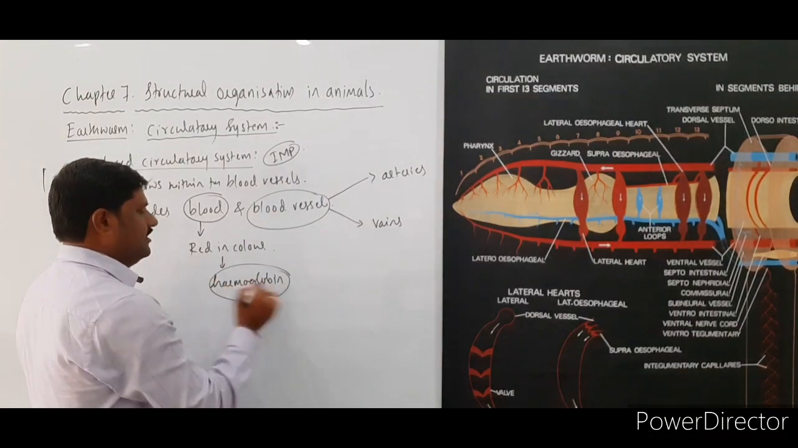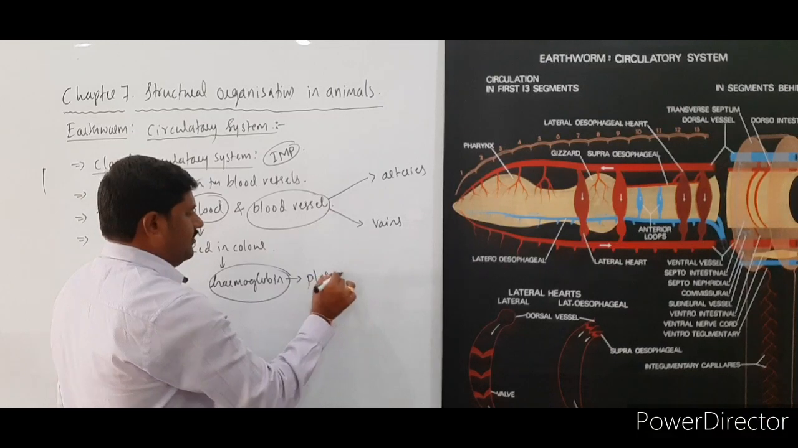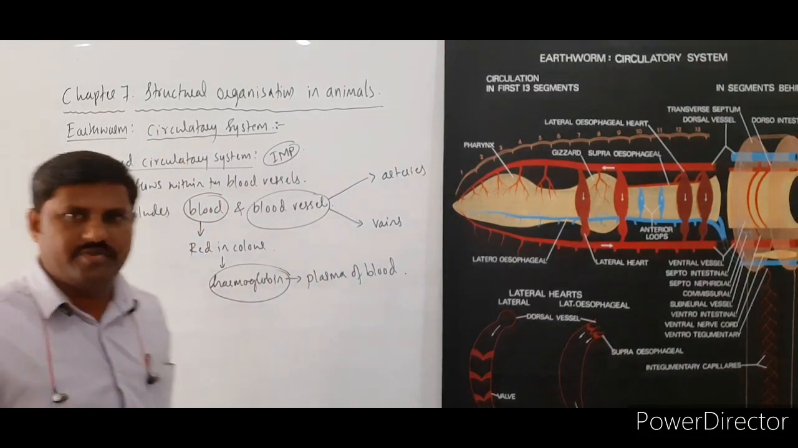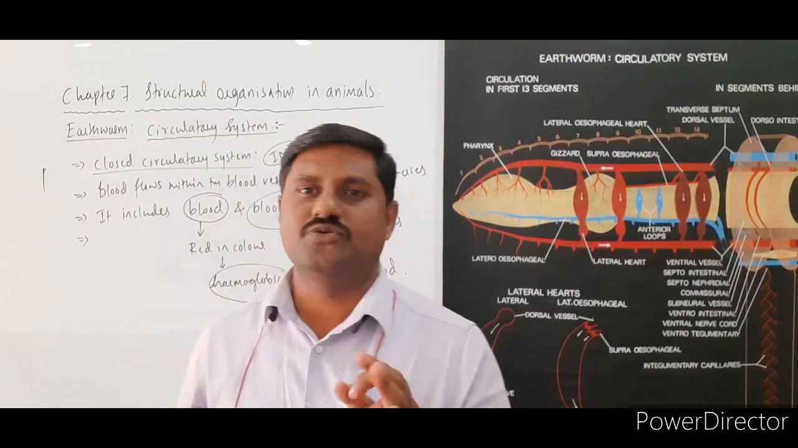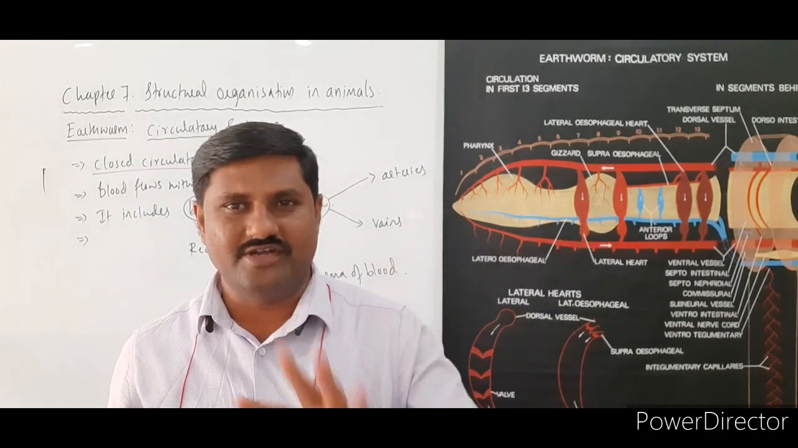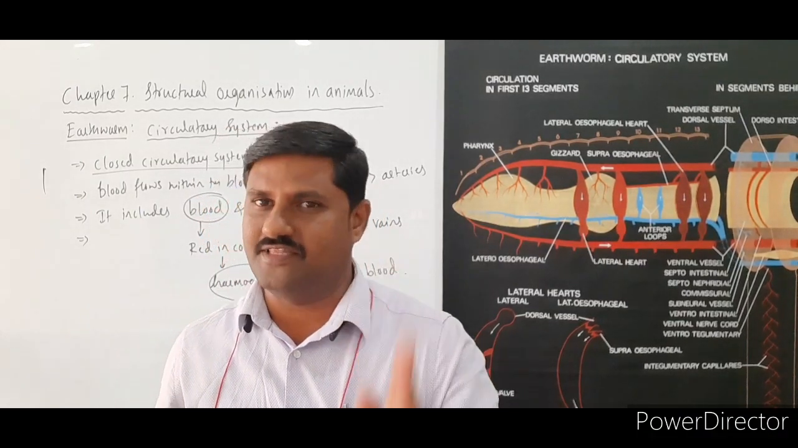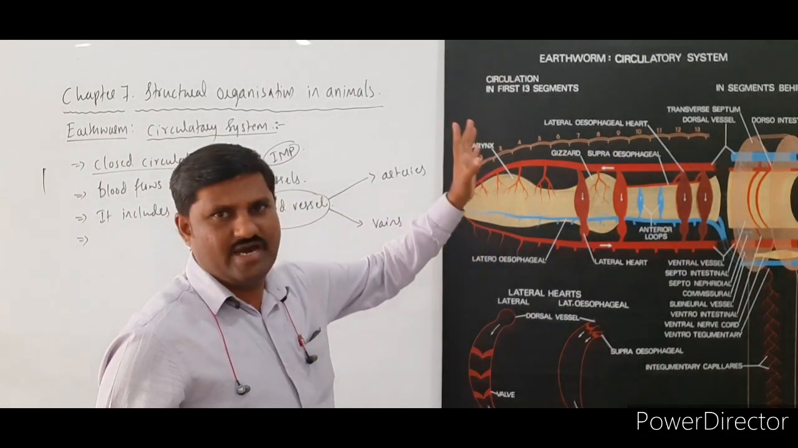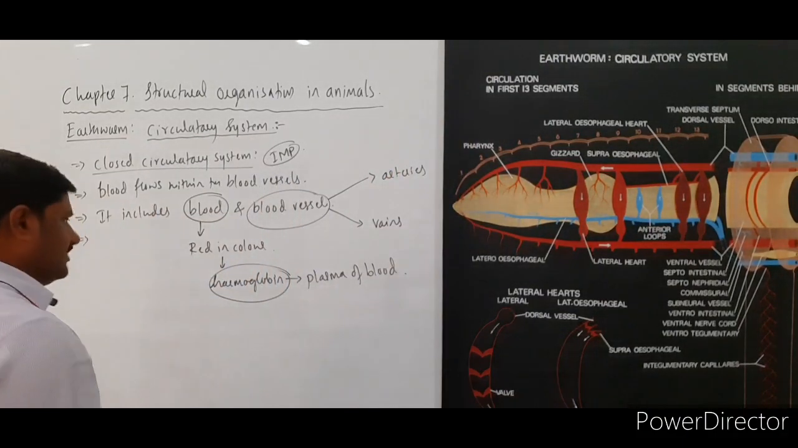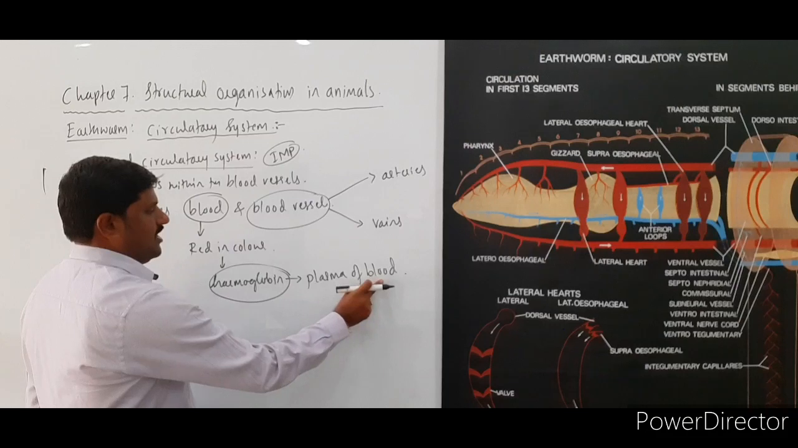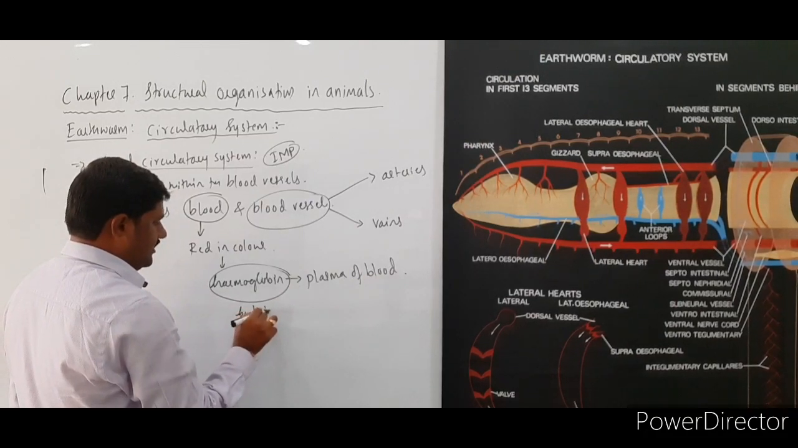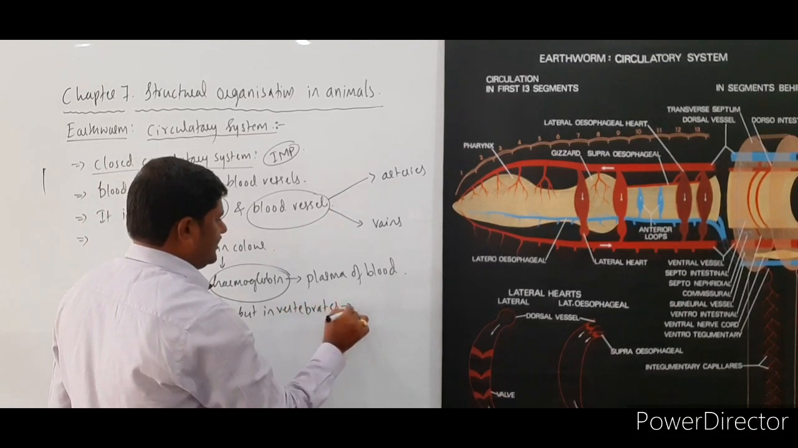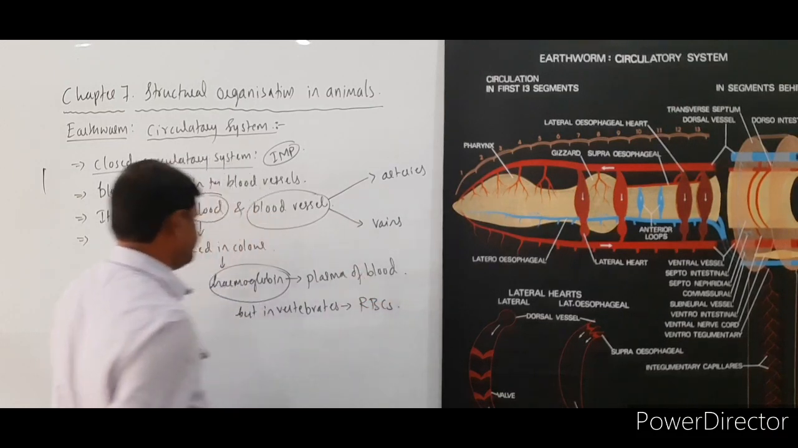And this hemoglobin is usually present in the plasma of blood. But the same hemoglobin in case of vertebrates is usually present in RBCs. So this is the contrasting characteristic feature of this animal, that is Annelida, the earthworm, as well as the vertebrates. So this hemoglobin is present in the plasma of blood, but in vertebrates usually it is present in RBCs.